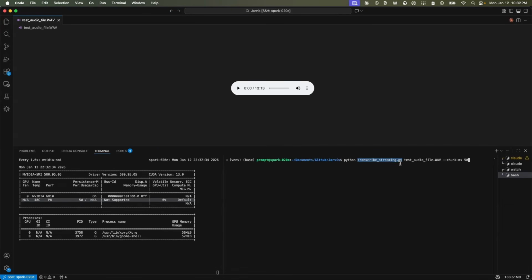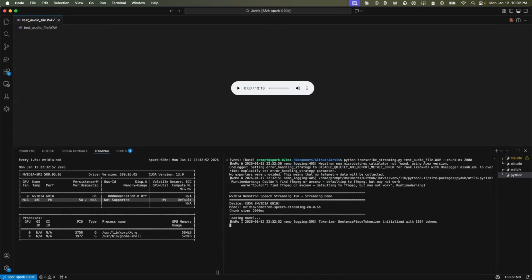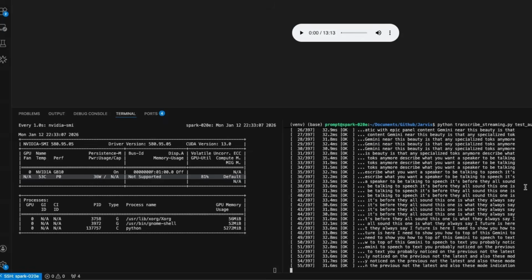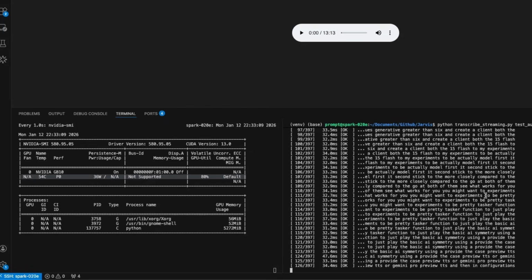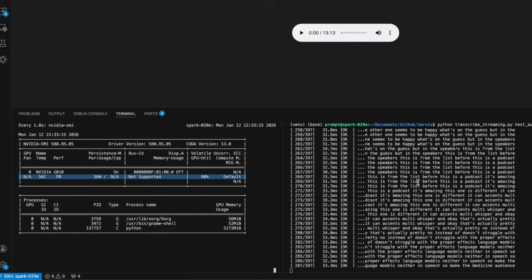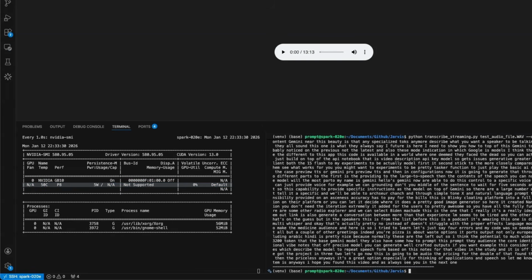But at the moment, we're going to increase the chunk size to 2000, and let's run this. So this is going to basically chunk the audio stream, and it's going to try to mimic real-time streaming. And you can actually see that streaming the responses. Also, the GPU utilization is pretty consistent for the stream of chunks that we are creating. And even on DGX Spark, you can actually get some really good latency numbers for real-time streaming.